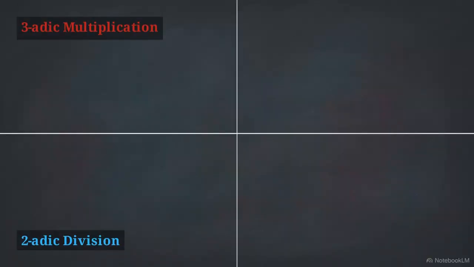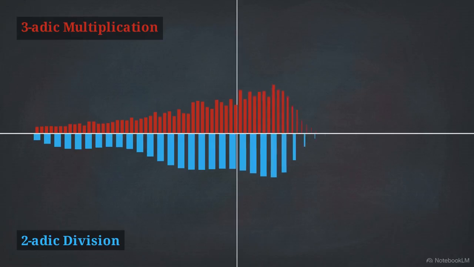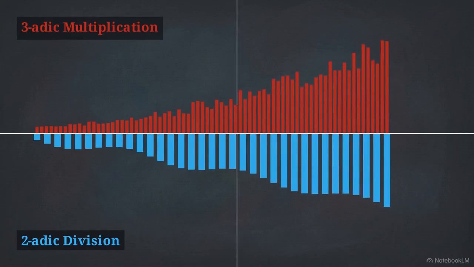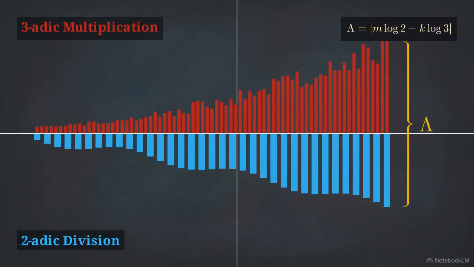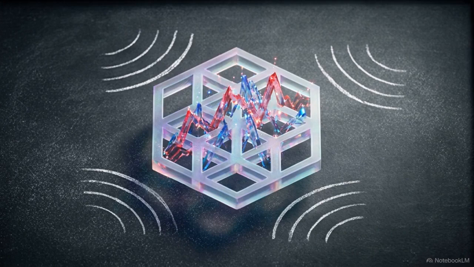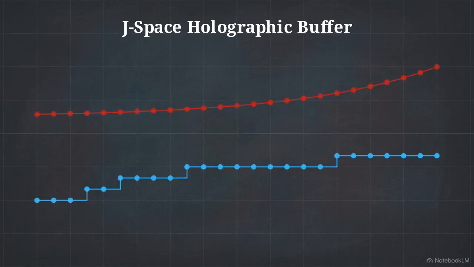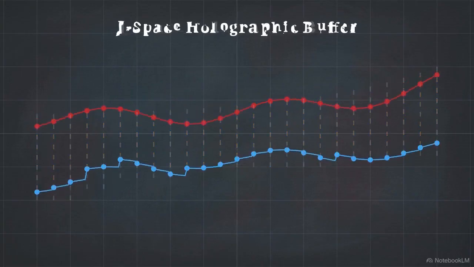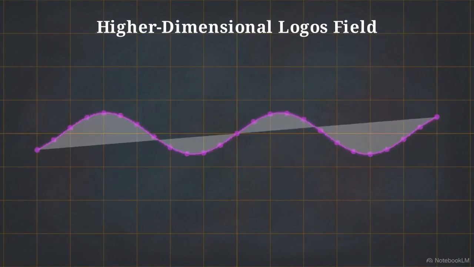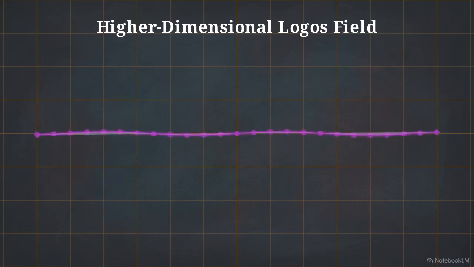Every step of a Collatz sequence creates a mismatch between the 2-adic valuation of division and the 3-adic growth of the multiplication steps. We resolve these disparate scales by deploying a J-space holographic buffer. This buffer provides the spectral capacity required to reconcile the behavior of the primes 2 and 3, allowing local discrepancies to be mediated within a higher dimensional logos field.